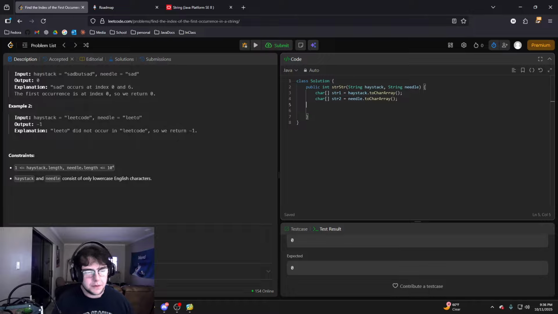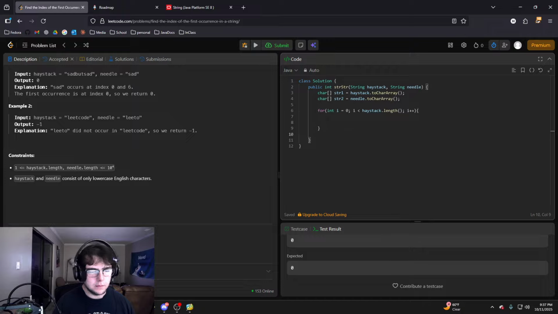And now that we have our two arrays, we want to loop over the haystack array in order to find the needle. So do for int i equals 0, i is less than haystack.length, and then we want to increment i over time.